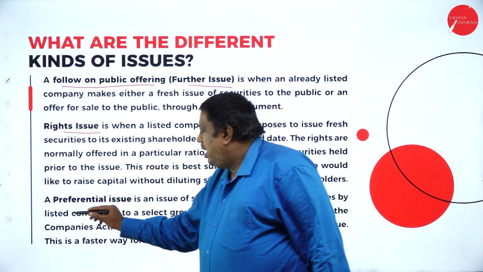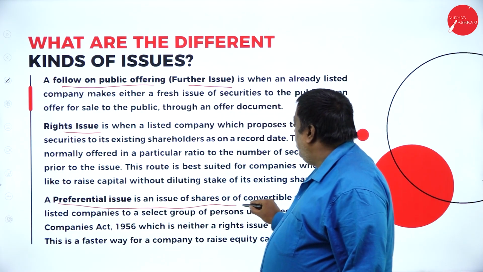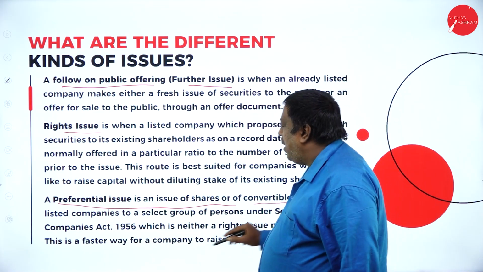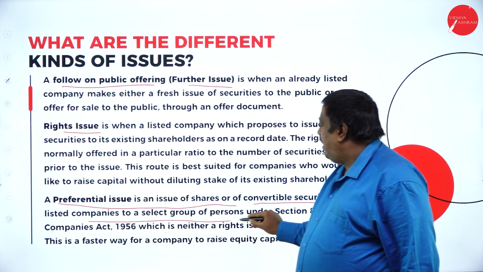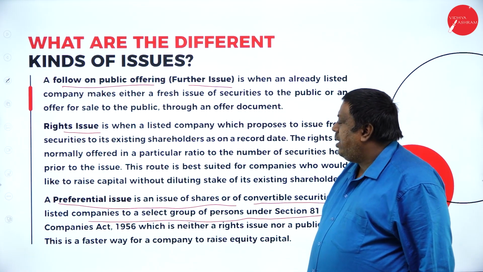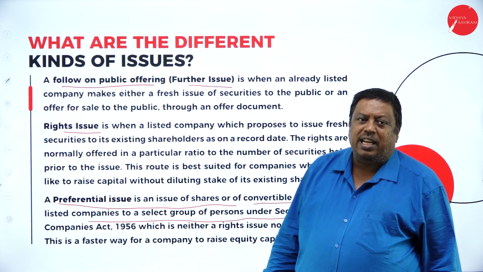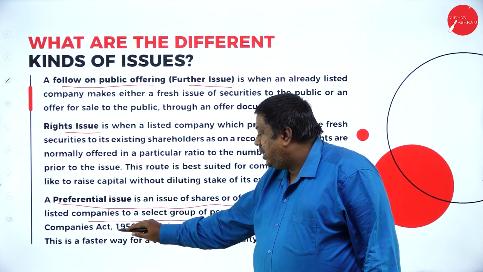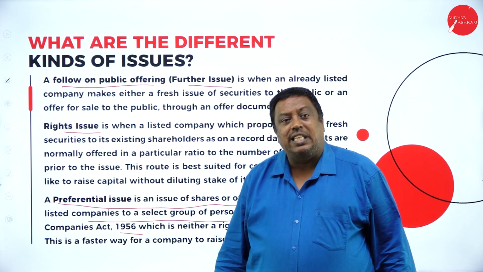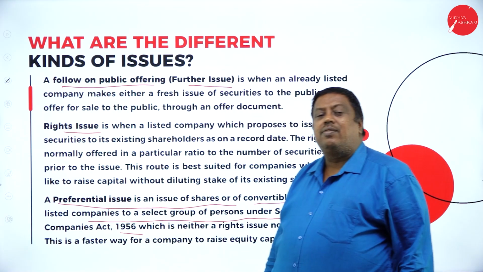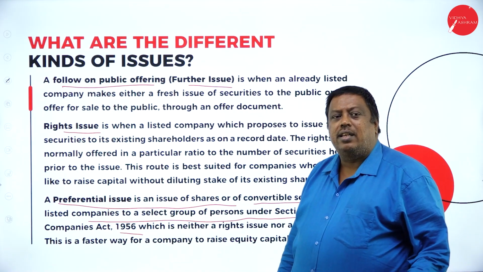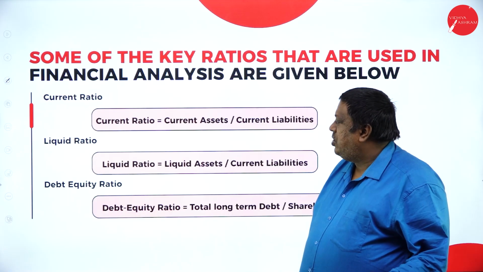The next one, a preferential issue, is an issue of shares or convertible securities by listed companies to a selected group of persons under Section 81. As per the Companies Act of 1956, modified by the Companies Act of 2013, you can convert those securities into other types of shares and debentures.